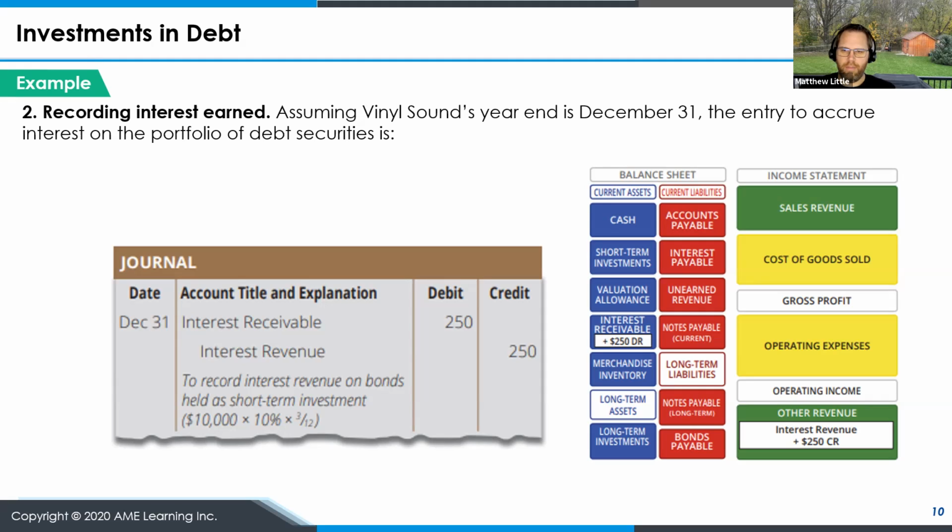So we'll take the bond face value of $10,000 that we bought of that organization times a 10% per annum interest rate times 3 months out of 12 to determine that our interest revenue for that period was $250. So we credit revenue, and we'll debit the interest receivable. Again, you can see our balance sheet and income statement on the right-hand side: interest receivable under current assets increases, and our other revenue increases for interest revenue.